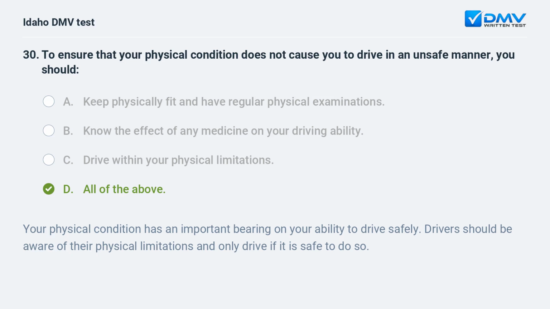Your physical condition has an important bearing on your ability to drive safely. Drivers should be aware of their physical limitations and only drive if it is safe to do so.